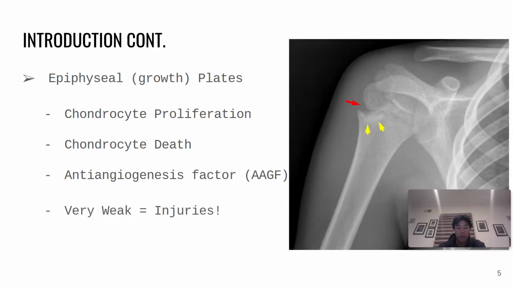A combination of being the only part of the hyaline cartilage model not replaced by bone and the absence of blood vessels to provide nutrients and repair damages leaves the epiphyseal plate as the weakest part of the skeleton. Being weaker than even the surrounding tendons and ligaments, this causes the epiphyseal plate to be a common location for injuries.